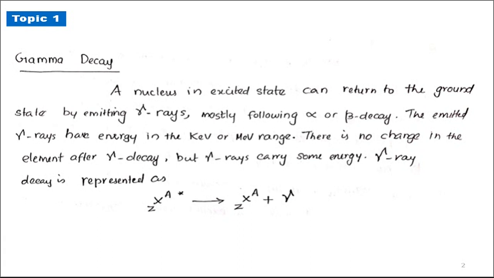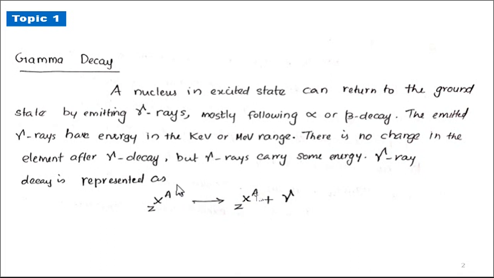The typical gamma ray decay can be represented as follows: X is the nucleus, Z is the atomic number, A is the mass number, and the star represents that X is in an excited state. So it emits a gamma ray, and as a result, the nucleus becomes X with Z and A in the ground state.